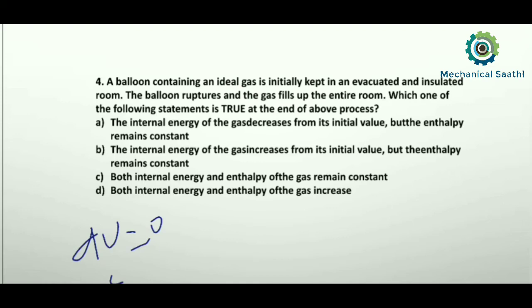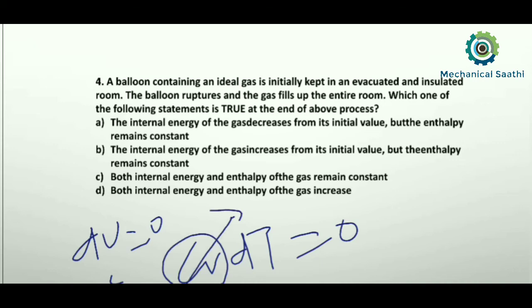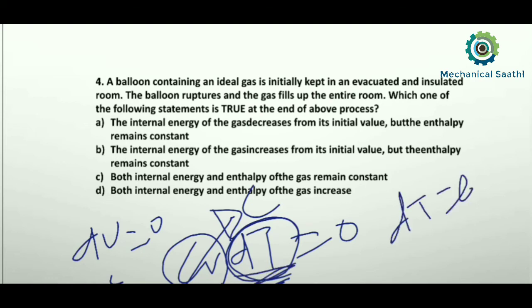So dU we know that is Cv dT, so Cv dT is equal to 0, so this is a constant term, and dT will be equal to 0 here. Okay, so Cv cannot be 0, so here I can say dT will be equal to 0. So if dT is equal to 0, then I can write T1 will be equal to T2.